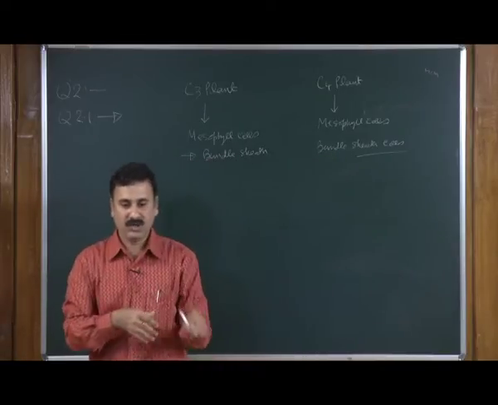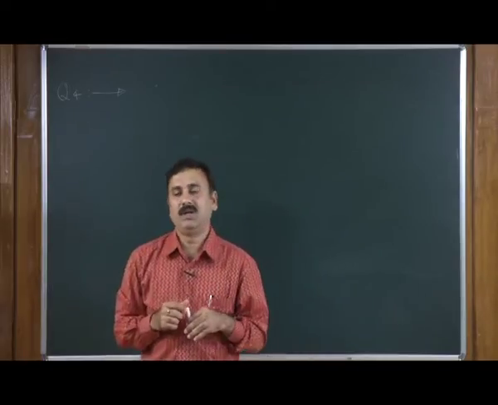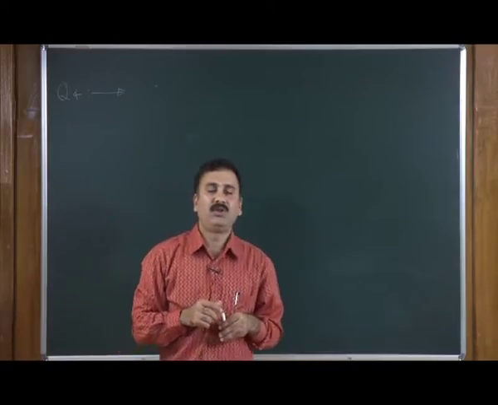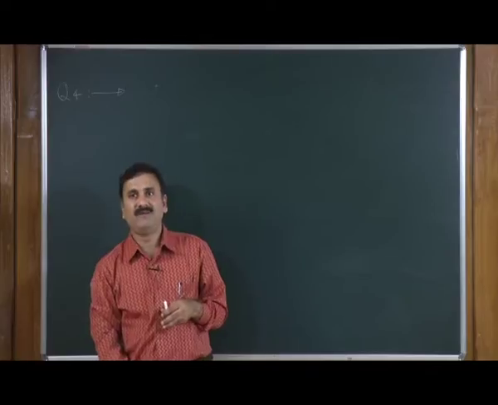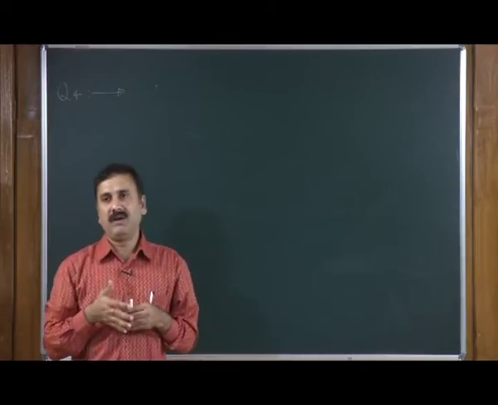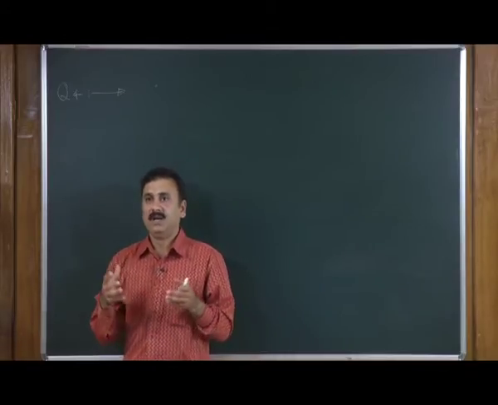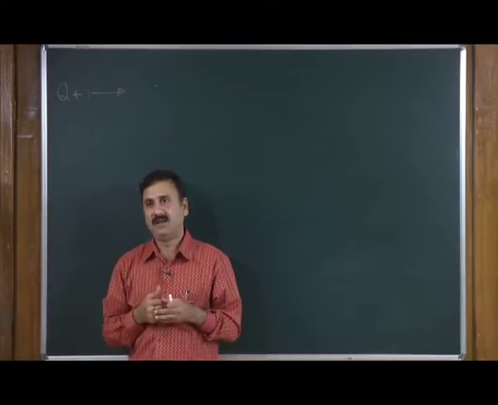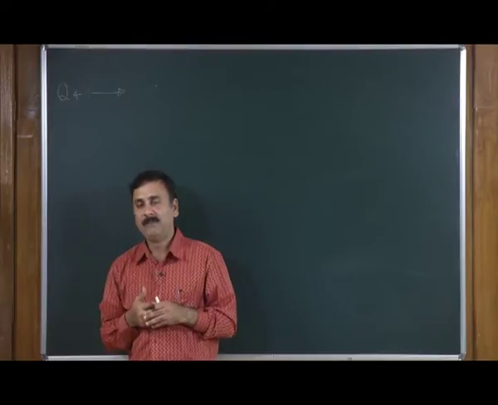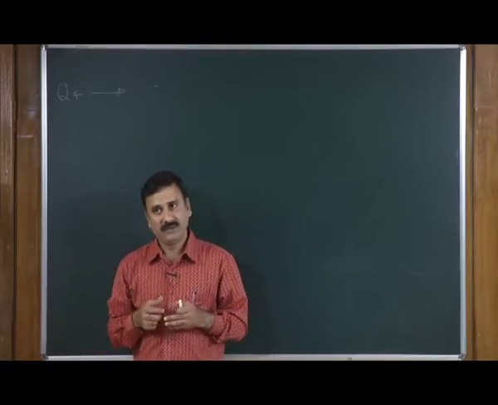Now, question number 4. This question is related to our lecture number 2, where we discussed the different light harvesting complexes, the chlorophyll, and the accessory pigments which play a role in photosynthesis.